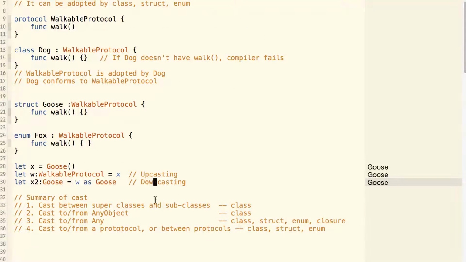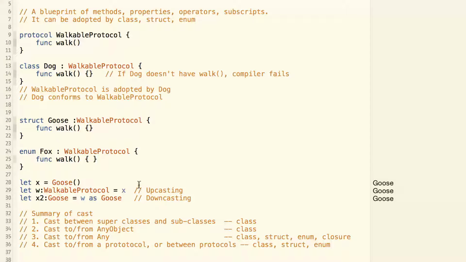As a summary, there are 4 types of casting that we have talked about. The first one is a casting between superclass and subclasses. This can only happen to classes. Second one is cast to and from any object, and this can also only happen to a class. Cast to and from any, this can happen to any kind of data, whether it's class, struct, enum, or closure. The last one is what we talked about today, cast to and from a protocol, and later on we'll also talk about casting between protocols. And this kind of casting can happen to class, struct, and enum.